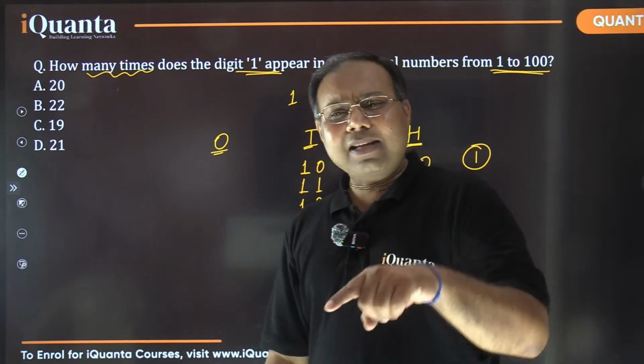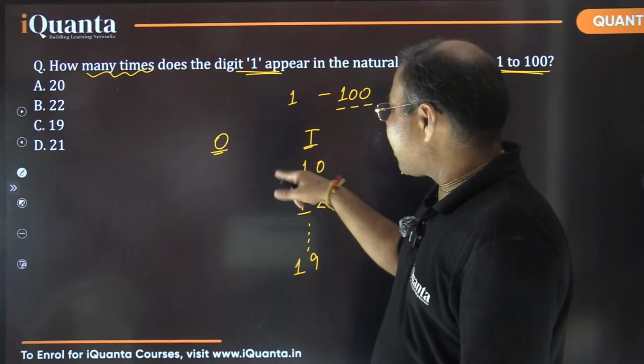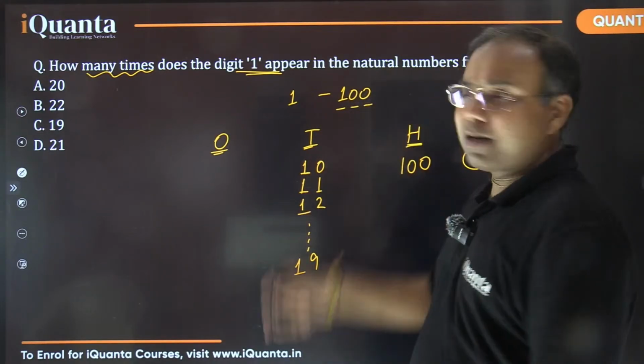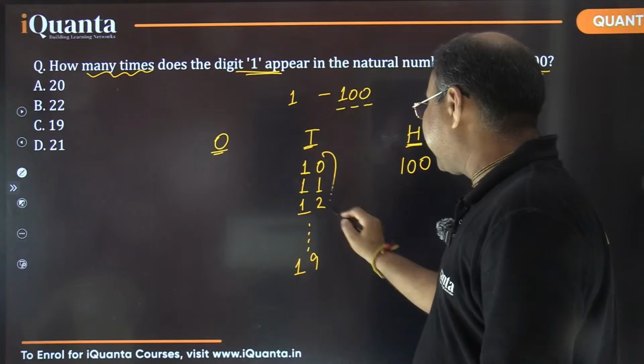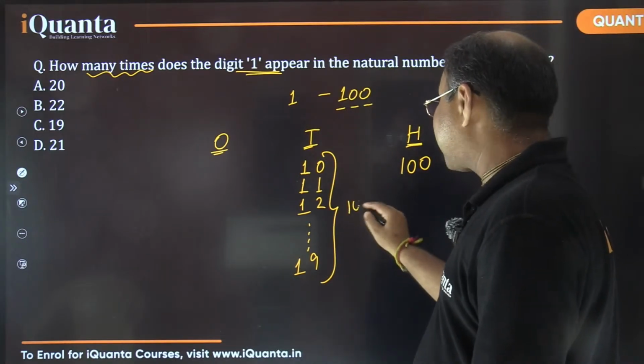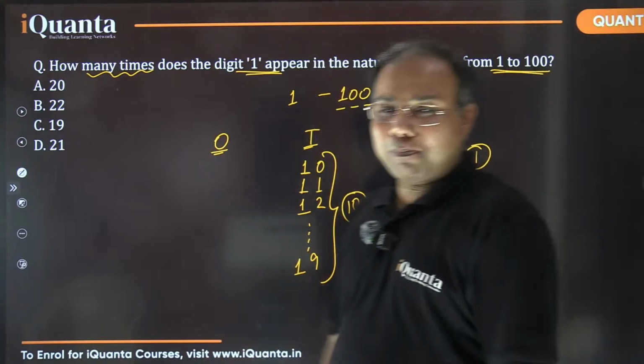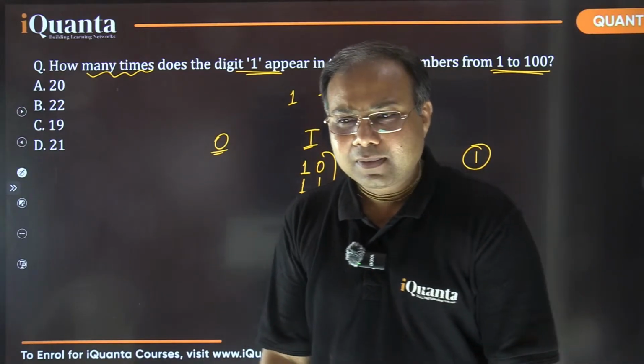Is there any other case? Can we have a hundreds place also in this case? No, because then the number will be more than 100. So exactly 10 numbers, or 10 times we are having this 1 at the tens place. Is that fine? ठीक है ना?